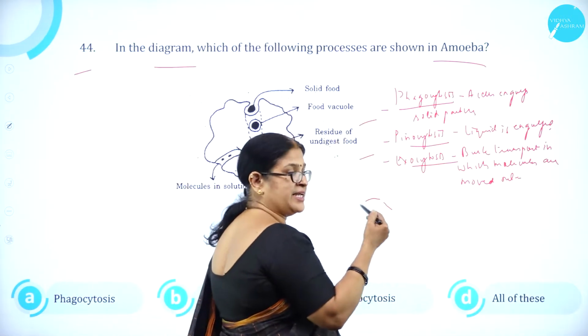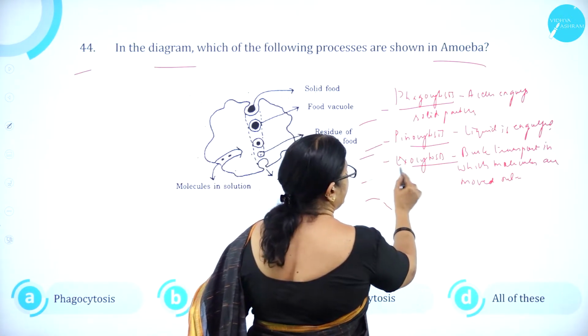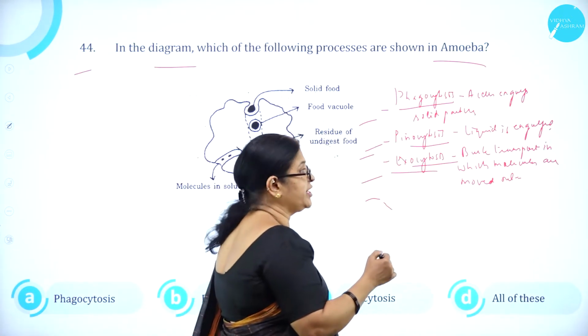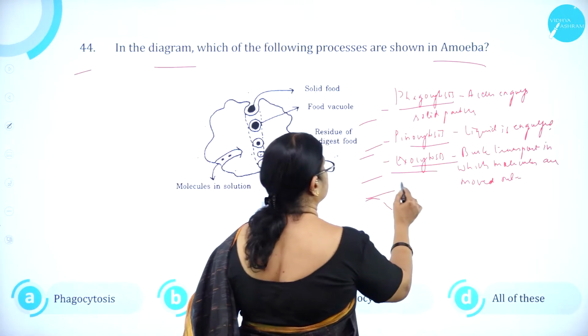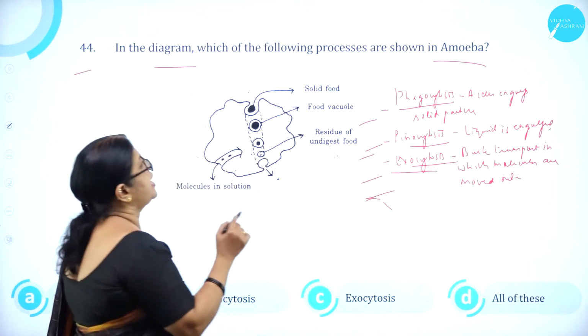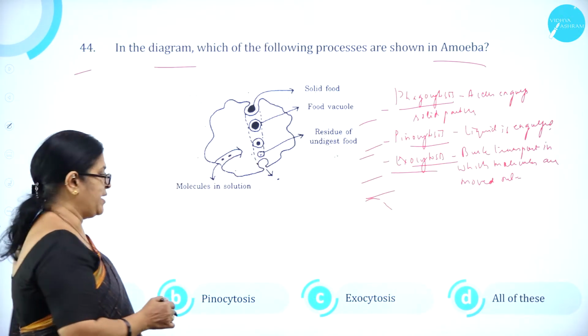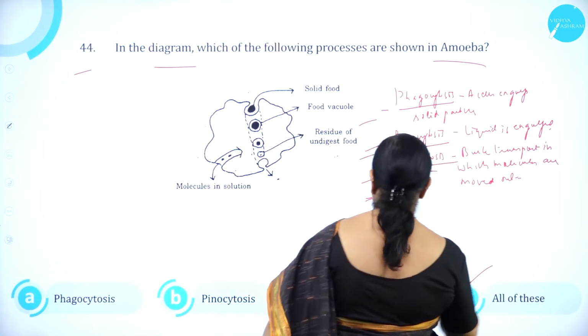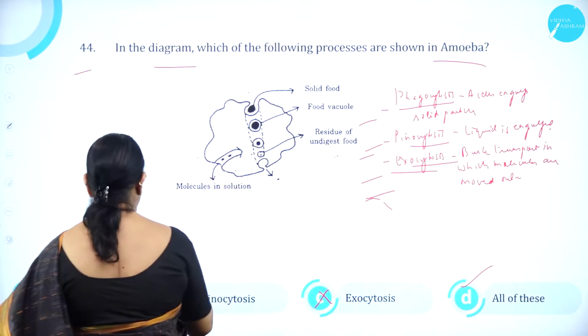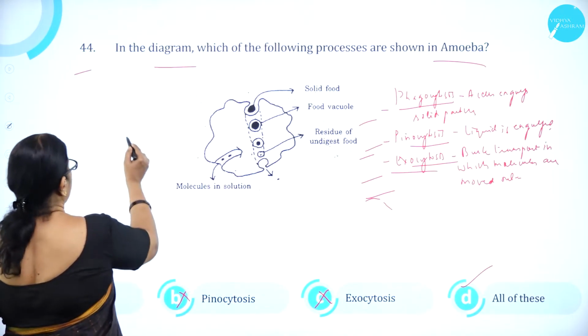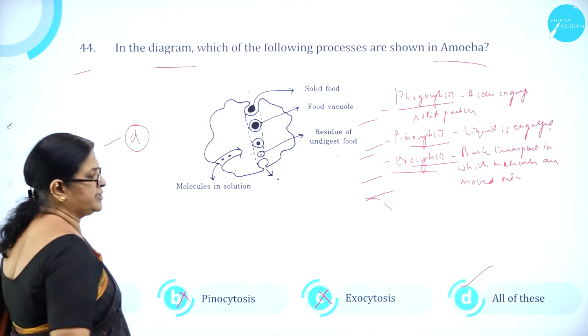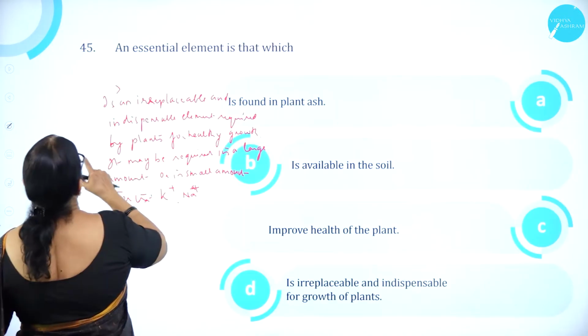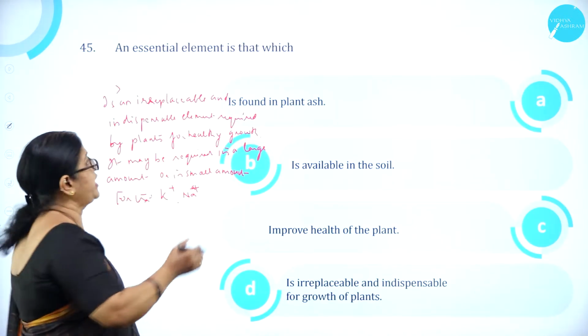Pinocytosis, liquid is engulfed. So this also takes place. Exocytosis, bulk transport in which molecules are moved out. So all the three processes are taking place in amoeba. So all of these is the correct answer. So option D is the correct answer. Moving on to question number 45.